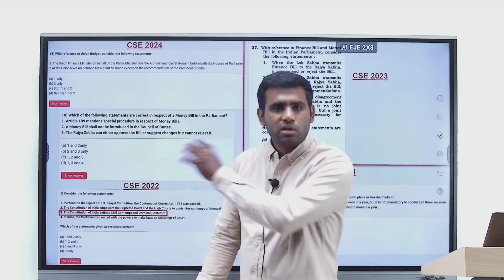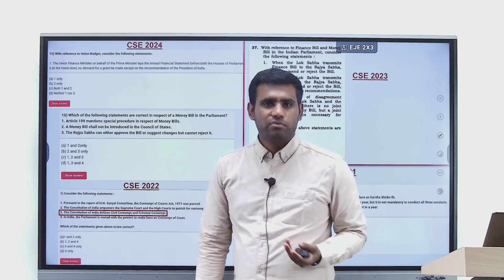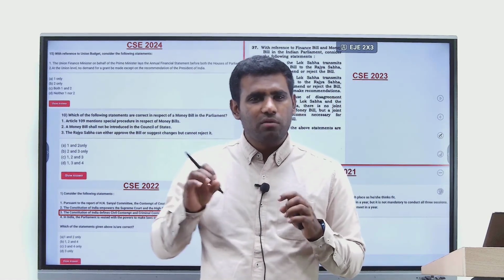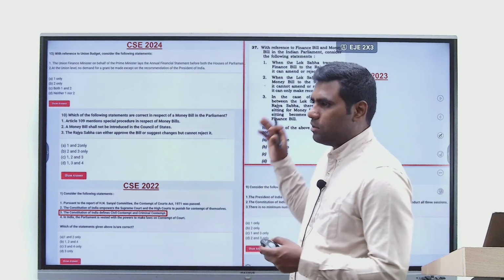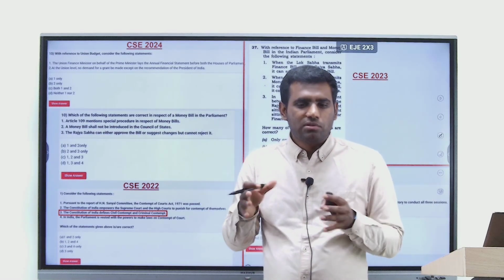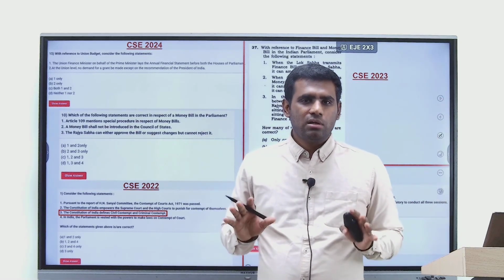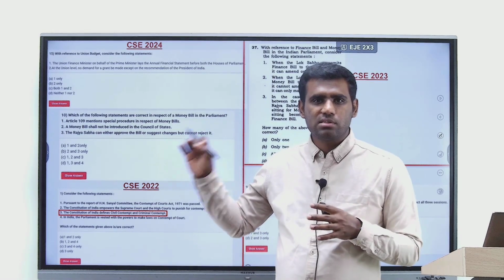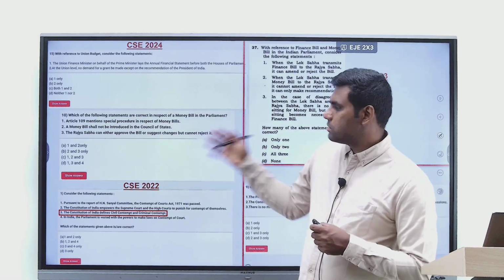If you have not got all the questions from Parliament correct, it would have become difficult for you to cross the cutoff, right? Because it's such an easily scoreable area, and those who crack prelims and all the toppers would be very, very thorough with respect to this Parliament area, right? So that's going to be the objective of today's session, and in the next session I'll be taking up the rest of the Parliament. In today's session we'll see the Bare Act related aspects of Parliament. In the following session I'll take up the rules of procedure related aspects of Parliament, right? By that method I hope to make you perfect in your precise awareness about what is there in each and every article of the Constitution. Alright, so let's get into it.